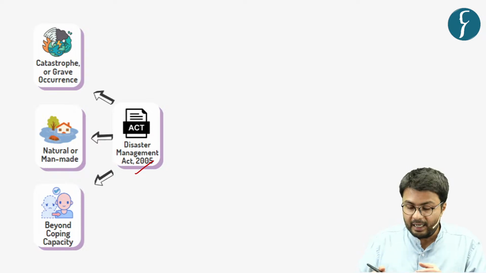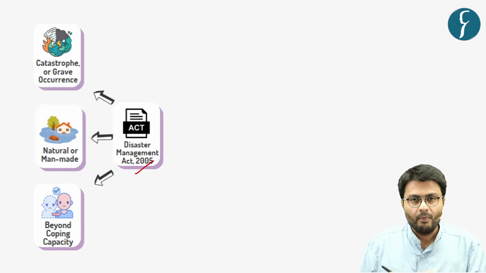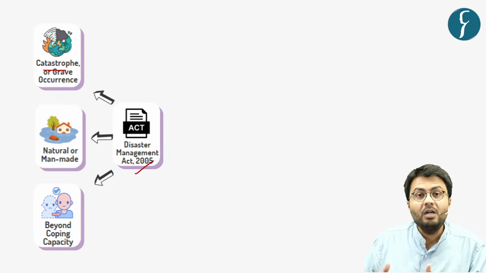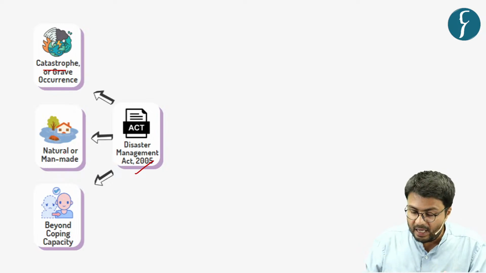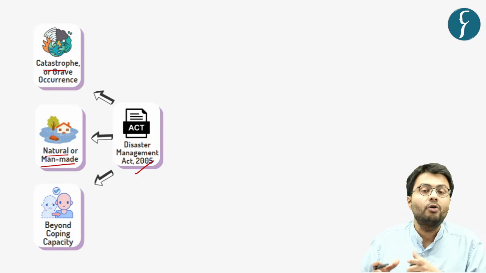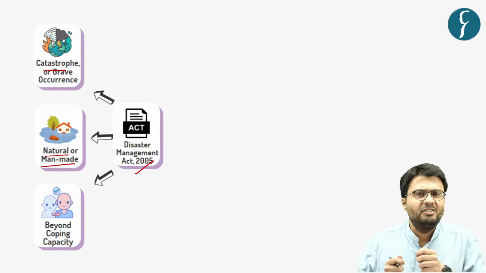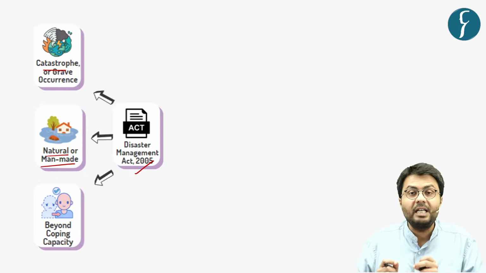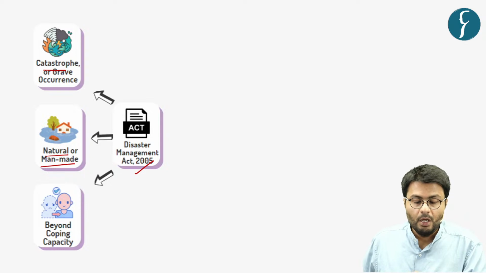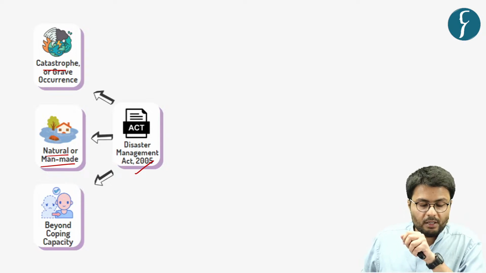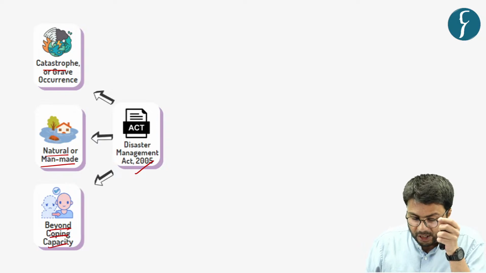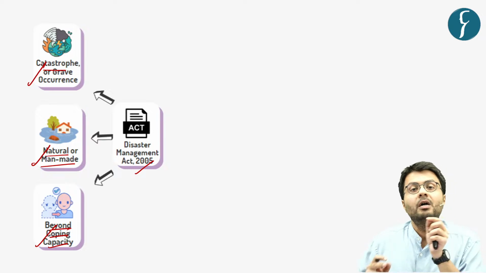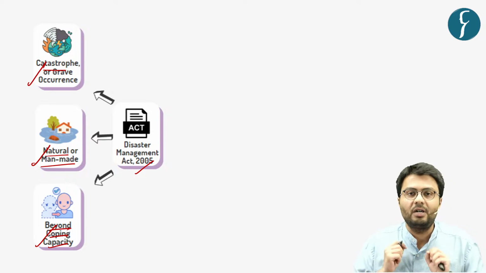Now this act defines what a disaster is, as it categorizes a catastrophe, mishap, calamity or a grave occurrence which can arise from either natural or man-made causes. This disaster generally results in substantial loss of life, destruction of property as well as damage to the environment. A disaster should also be such that it is way beyond the coping capacity of the community. Hence, if all these three conditions are satisfied, a disaster is notified as a natural disaster.